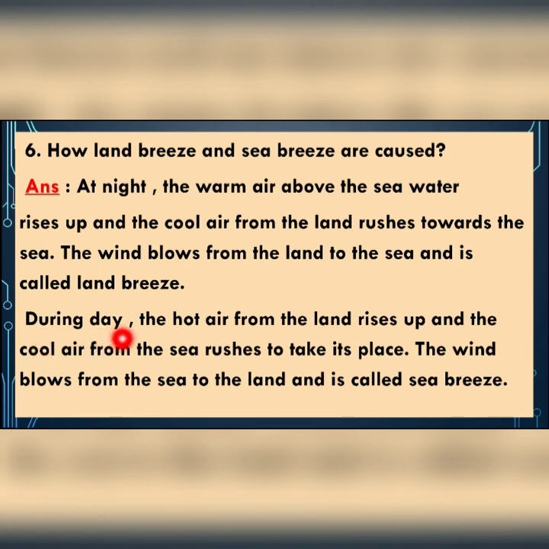And during day, the hot air from the land rises up and the cool air from the sea rushes to take its place. The wind blows from the sea to the land and is called sea breeze. This much is the answer of question number D6.